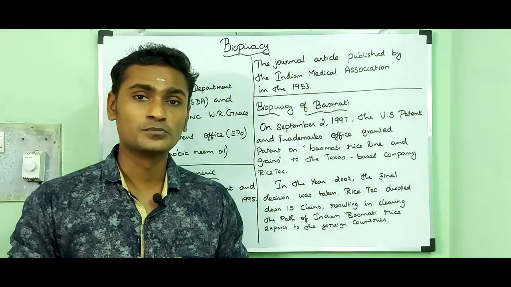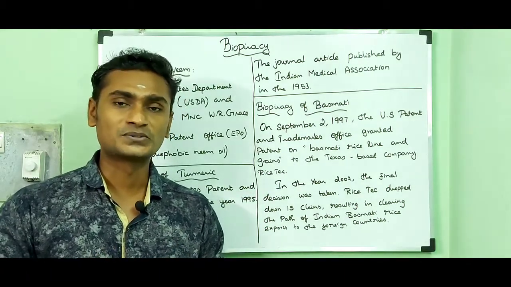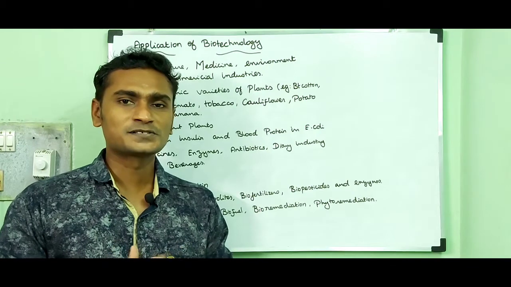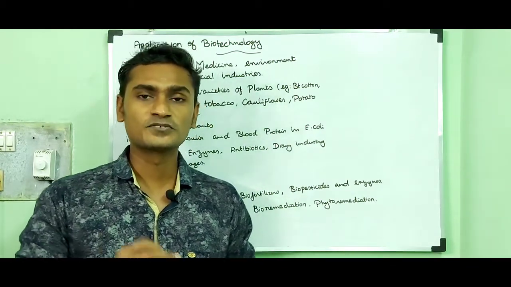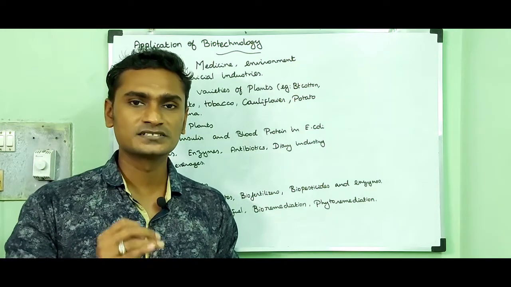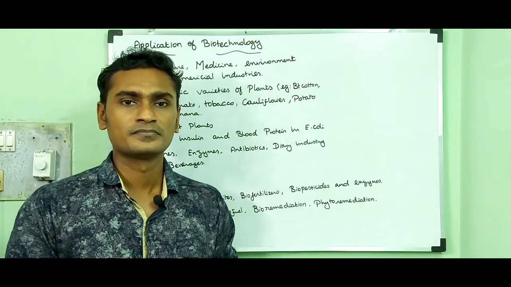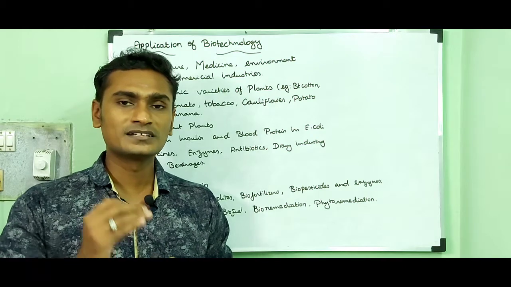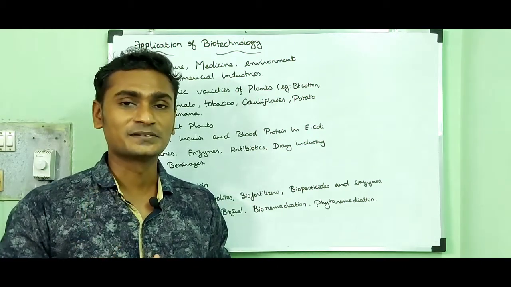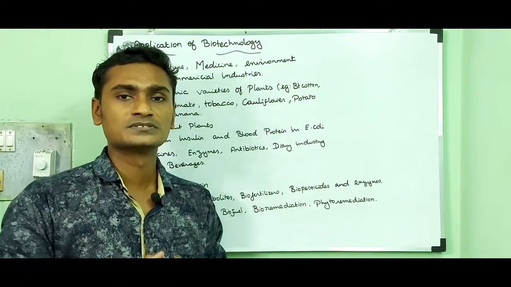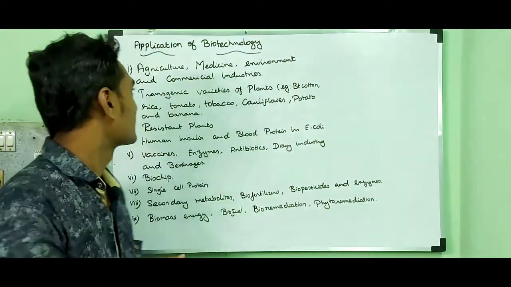Then I'm going to tell about the applications of biotechnology. Biotechnology is one of the most important applied interdisciplinary sciences. In this lesson, we have already discussed the applications of biotechnology in detail, so I'm going to read out the applications.